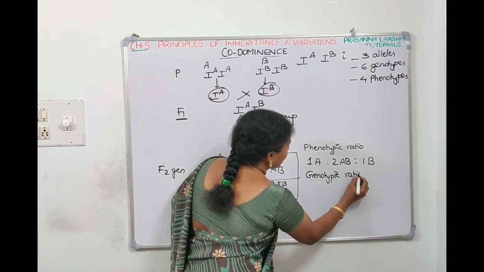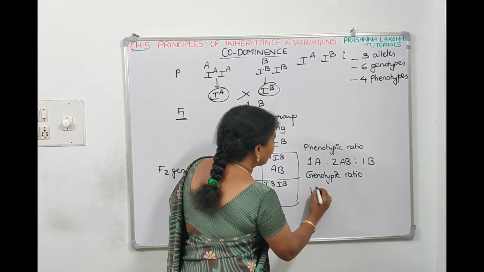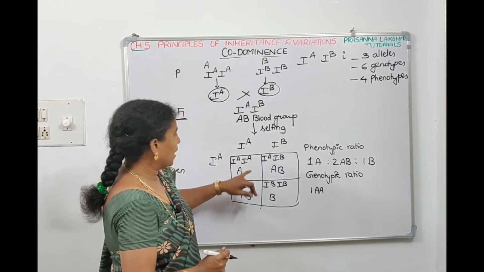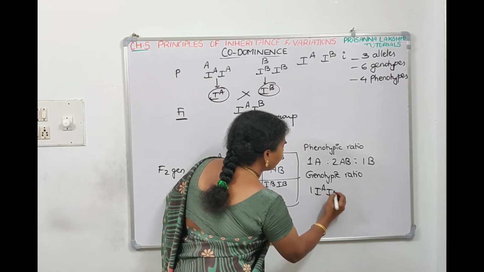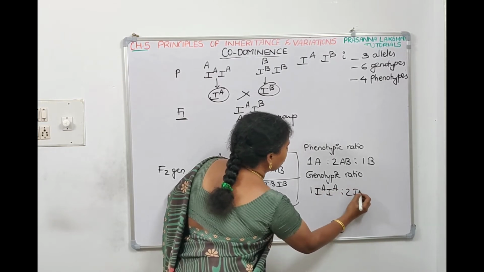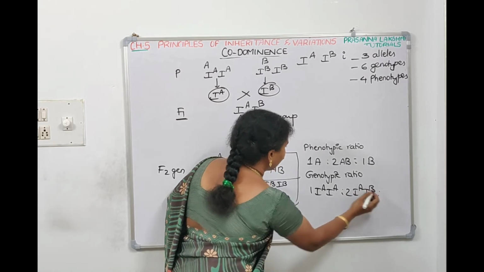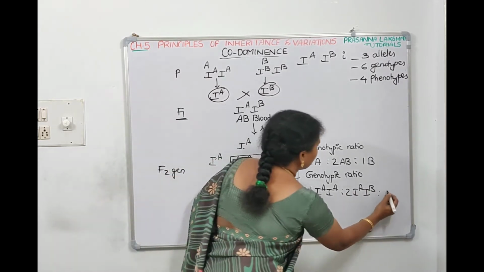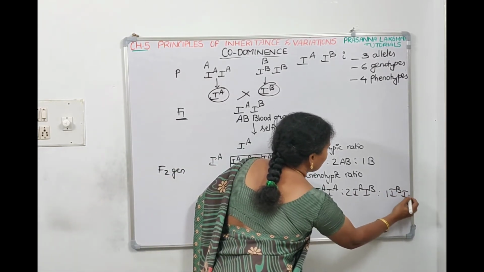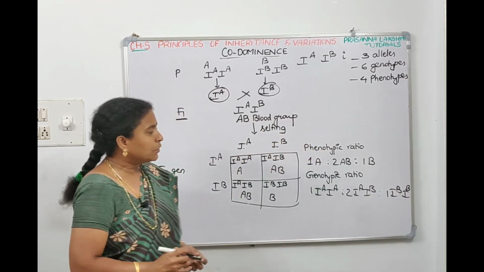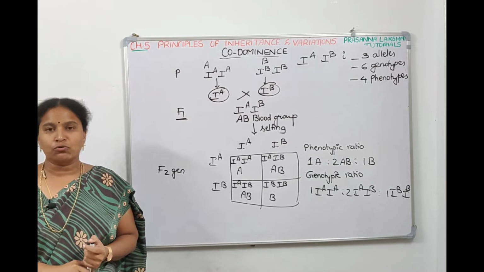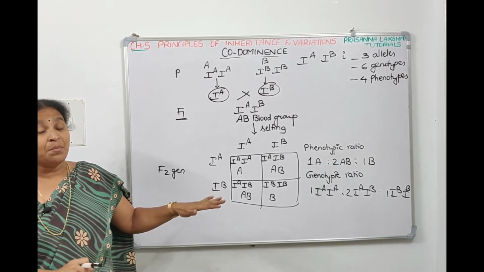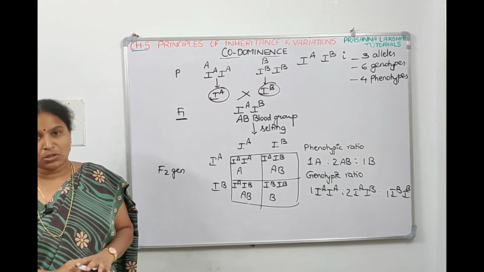The genotypic ratio is 1 IA IA, 2 IA IB, and 1 IB IB. So if you check carefully, the phenotypic and genotypic ratios are the same. It is 1:2:1, 1:2:1. The same ratio we got for incomplete dominance also.